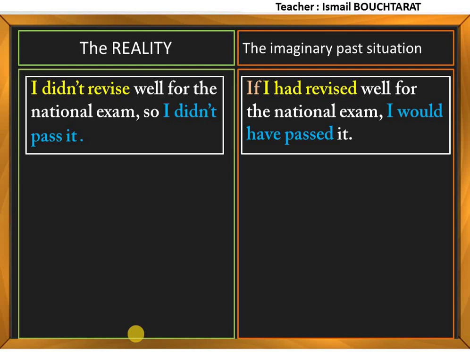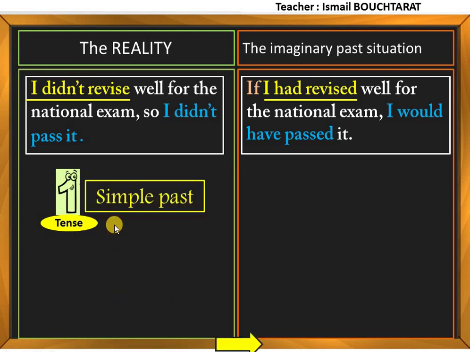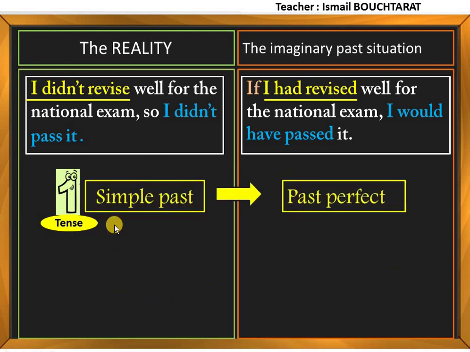Look at the tense. Here we have I didn't revise. However, in the imaginary past situation, we have past perfect. Here we have simple past. Here we have past perfect. So there is a change in terms of the tense. Okay? So simple past becomes past perfect.